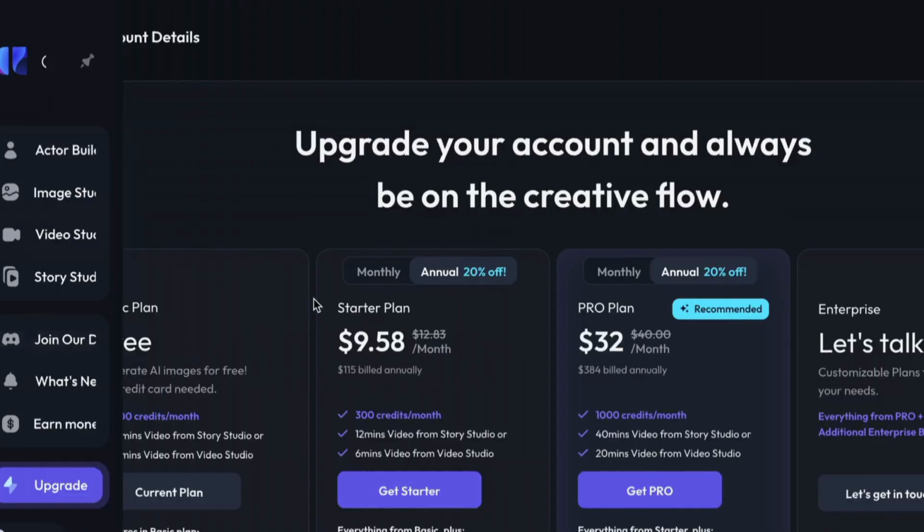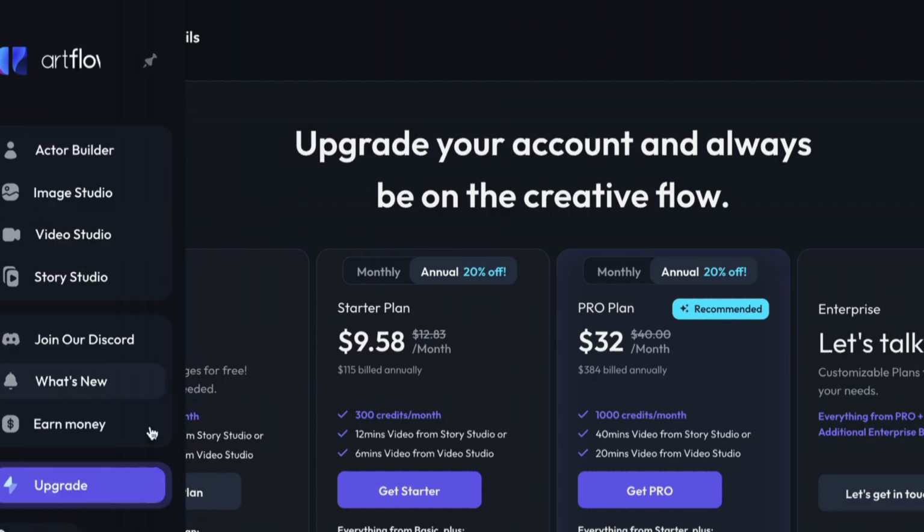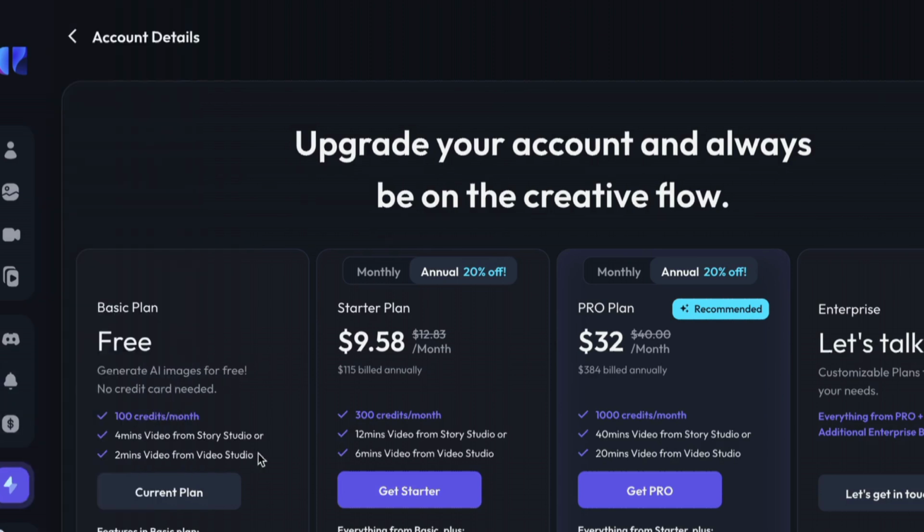So they have the free plan, which generates AI images for free, no credit card required. You can see 100 credits per month. So you'll only be able to create 2 or 3, 4. I guess you can create maybe 5 videos per month with this basic plan.